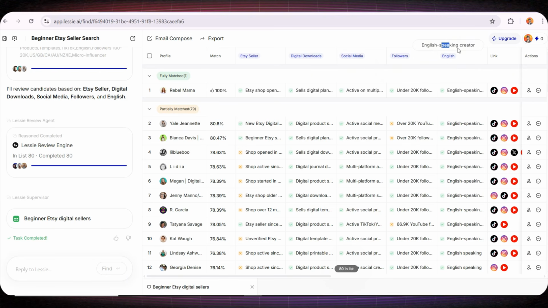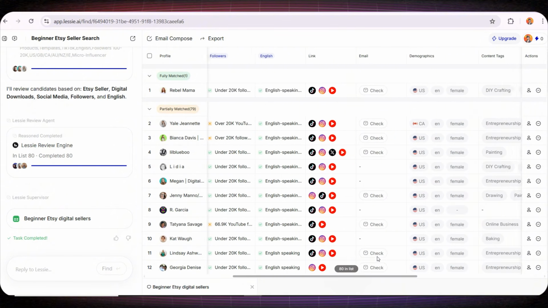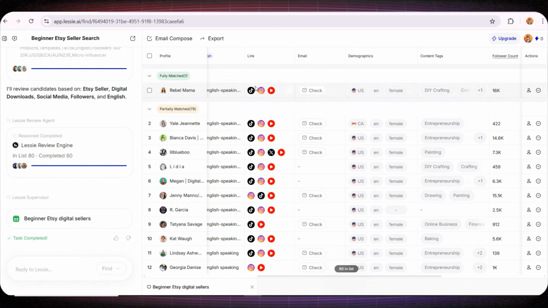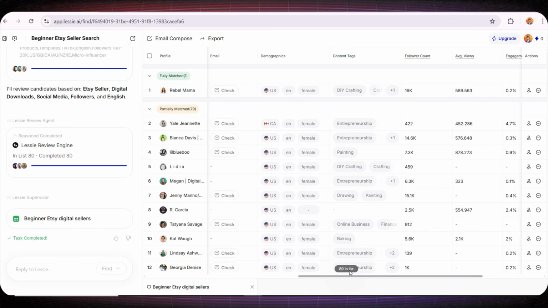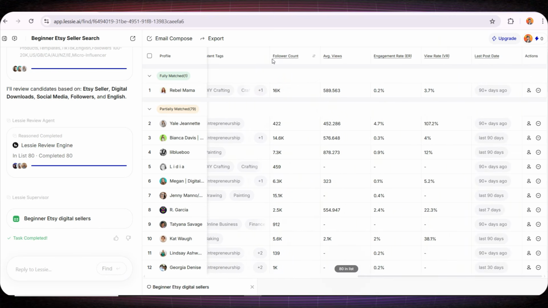One of the best things I discovered on this platform is that it actually shows you the social media accounts for every person in the list. With just one click, you can instantly access their profiles. Not only that, it also gives you the email address of each person, how many views they get, and how many followers they have. In other words, the platform is actually analyzing these accounts for you, which is extremely useful when you're trying to evaluate potential leads. And here at the end of each row, you can either add this person to your personal list or remove them from the list very easily.